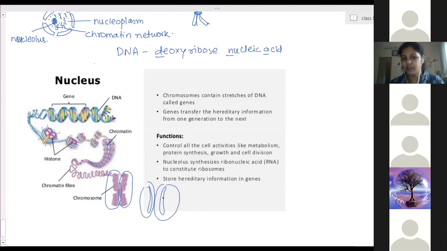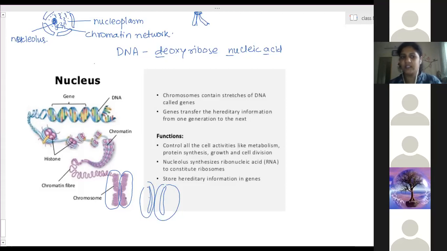There, according to the protein present on this chromosome, the protein will be secreted and the particular biochemical activity takes place, and the cell starts behaving according to the protein present on this structure. This is what we call genetical material transfer. Hereditary information transfer is actually this.